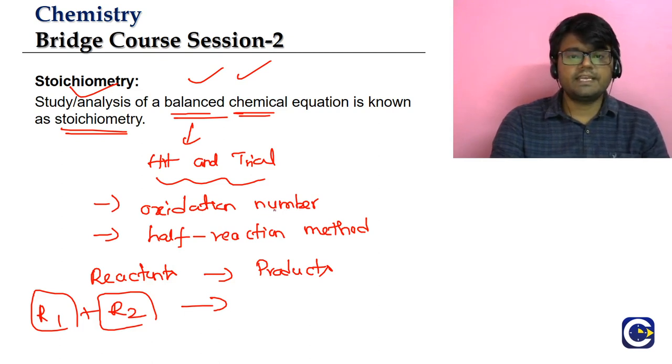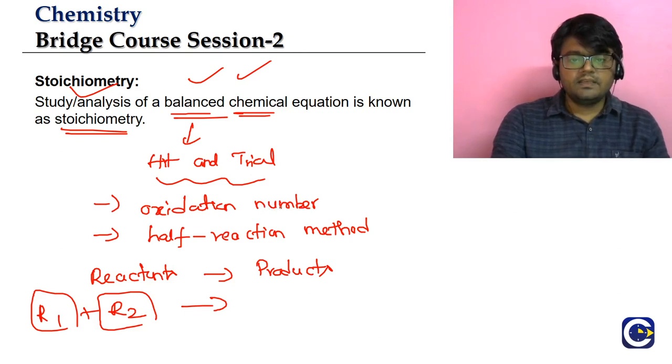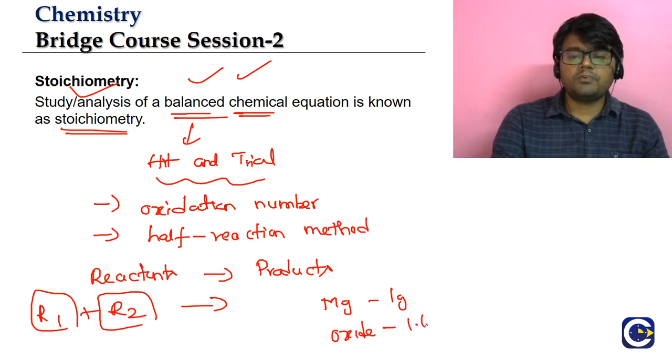So today we will dedicate our session to the stoichiometric analysis. In fact, in yesterday's session I gave one problem as a home task. I'm not sure how many of you have actually done it, but in case you are not able to get the answer, the question was: if we take 1 gram of magnesium and it is completely oxidized, then the oxide of the magnesium weighs 1.66 grams.